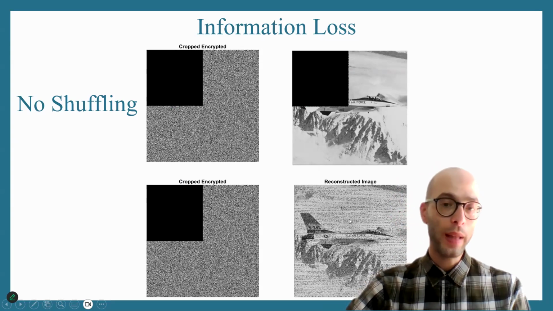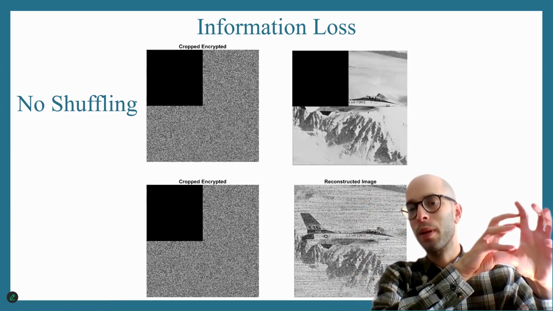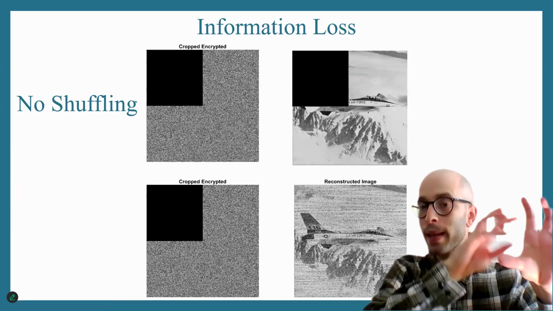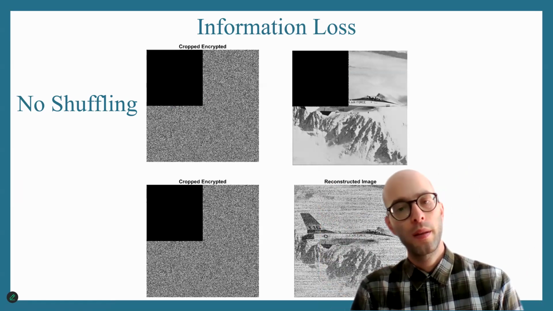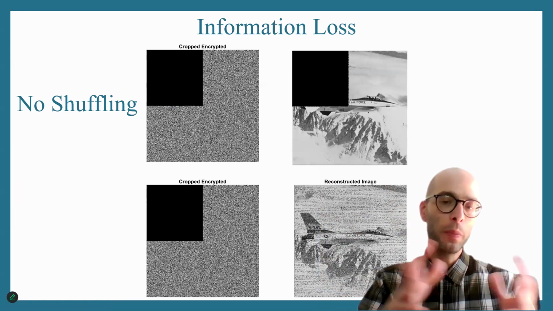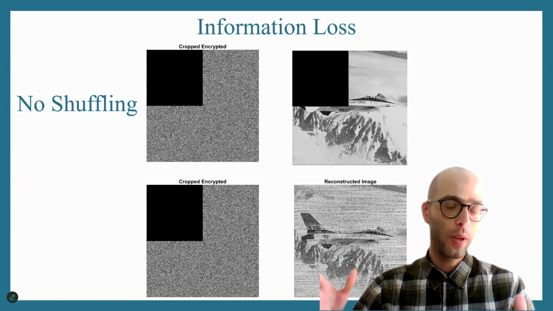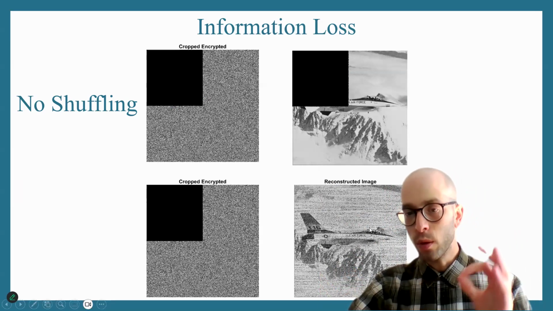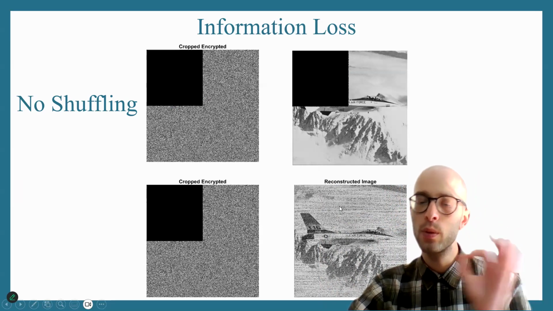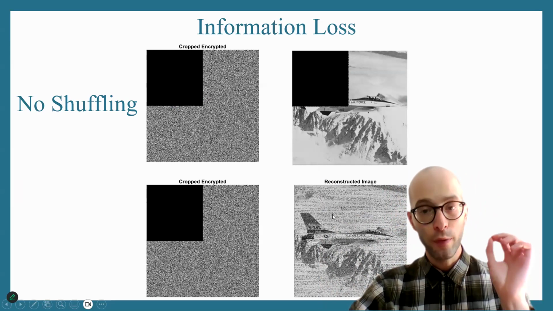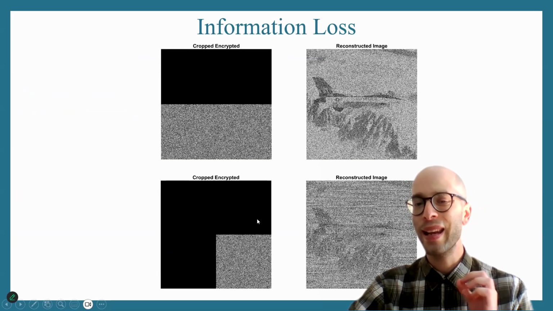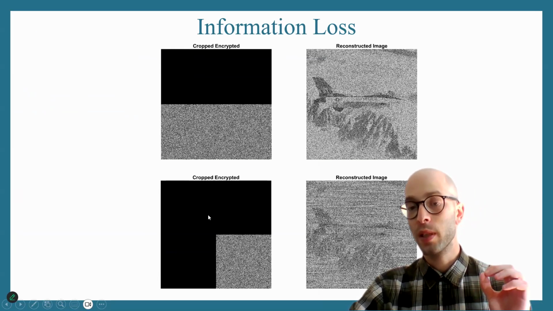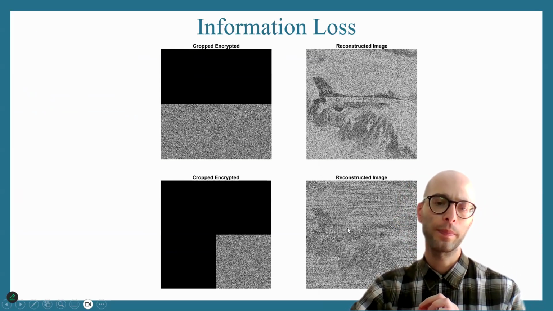Basically, this is a good thing because it tells us that if we lose spatial information in the image, we can actually manage to retrieve the spatial information back, okay? Because this loss is actually dispersed throughout the image itself. So basically, through this dispersion, we can retrieve all parts of information from the image, which is a very good result. In order to achieve this, you need to have shuffling during the encryption process. Okay. So we have information loss in a good encryption. Okay. And of course, the information loss can go up to very high levels. See here, for example, 75% of the image is lost, but still we have managed to get some sort of information back. Okay.